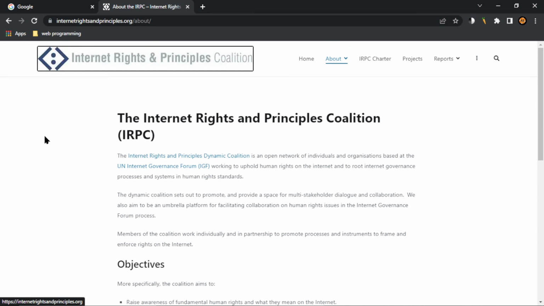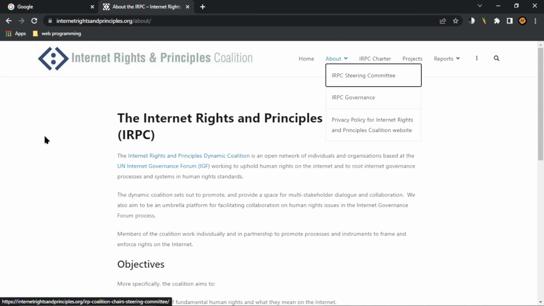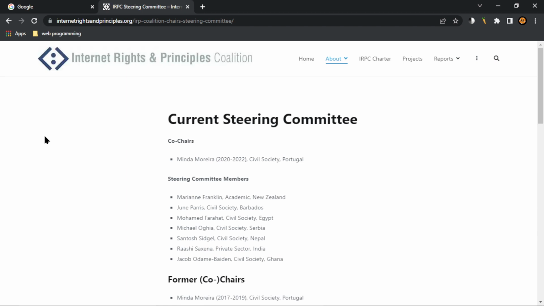Let's just try the other Banner landmark pages. Internet Rights and Principles. Navigation. About, visited. List with 3 items. IRC steering committee link. IRC governance link. Okay, IRC steering committee. Clickable main landmark, current steering committee heading.